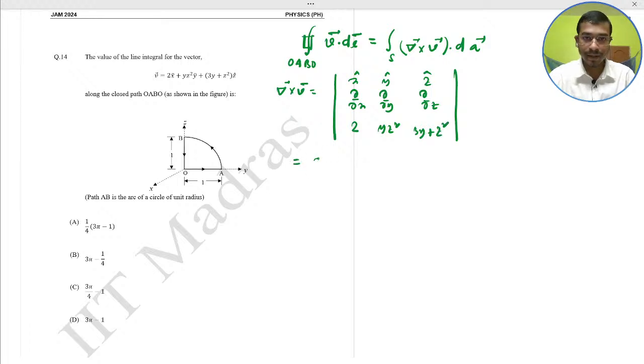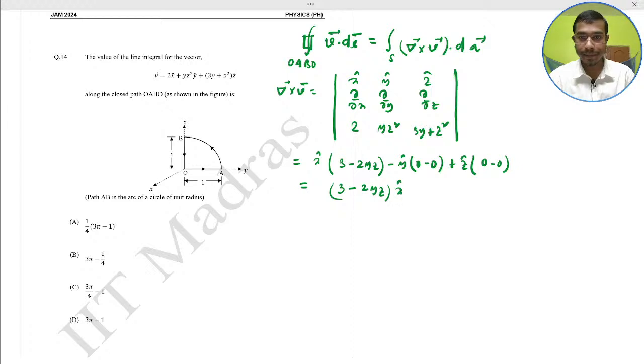This would be what? x cap into 3 minus 2yz, minus y cap into 0 minus 0, plus z cap into 0 minus 0. This would be what? 3 minus 2yz into x cap.